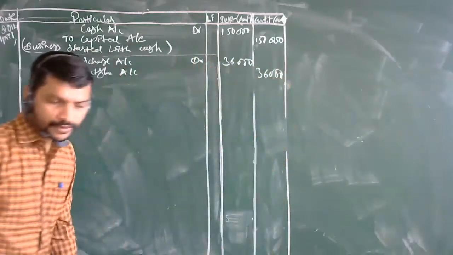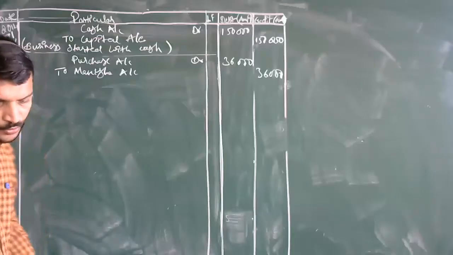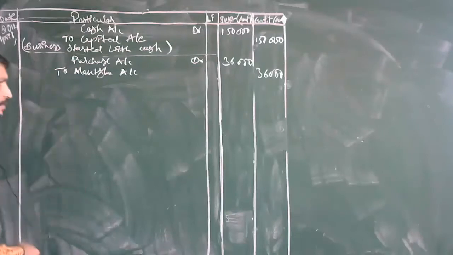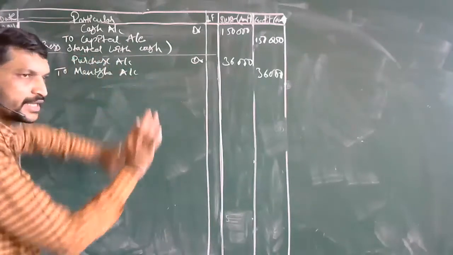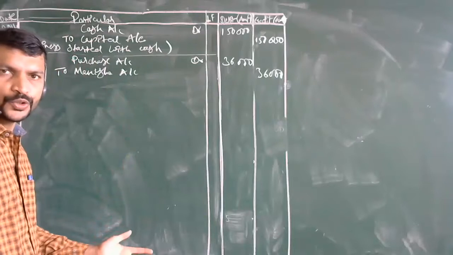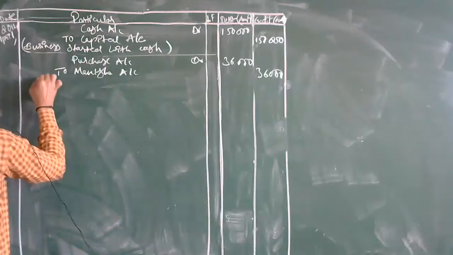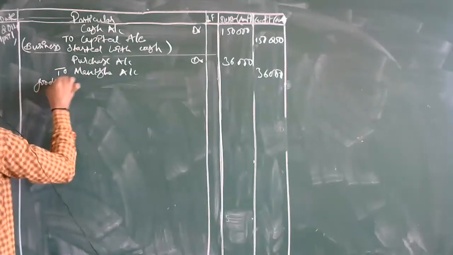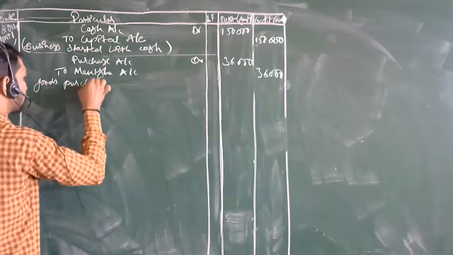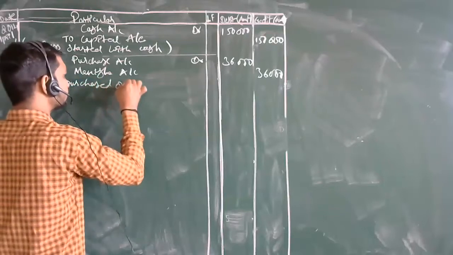Now what will you write over here as the narration? Goods purchased on credit. Here we have not shown any cash transaction. Is there any cash transaction over here? No. So here it will be goods purchased on credit.